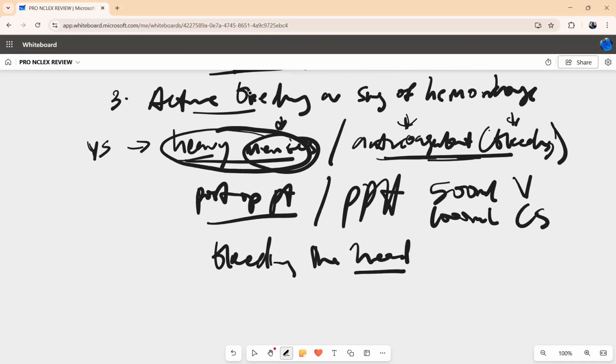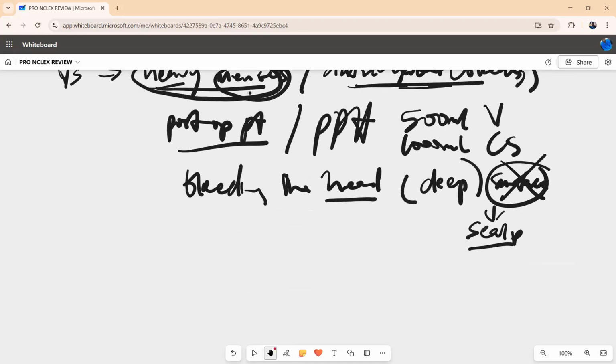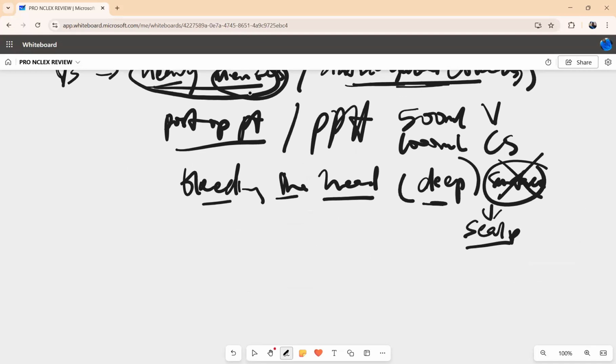Now, another aspect of bleeding is bleeding from the head. When you are bleeding from the head, it must be deep to be considered priority. If it is surface, no. Surface is not a priority. Or the NCLEX can just say scalp. That's not a priority. So bleeding from the head deep, except if the NCLEX doesn't say anything about deep or surface. If the NCLEX just says bleeding from the head, trust me, priority.